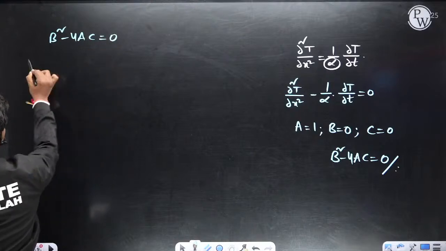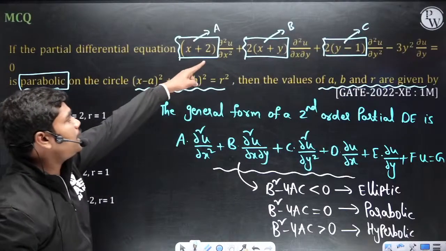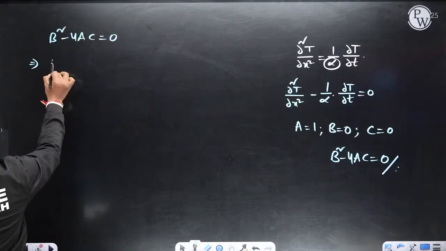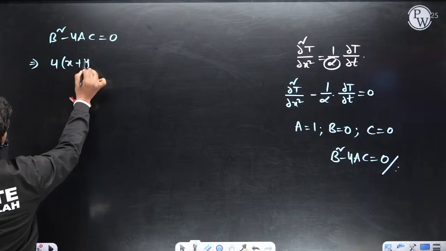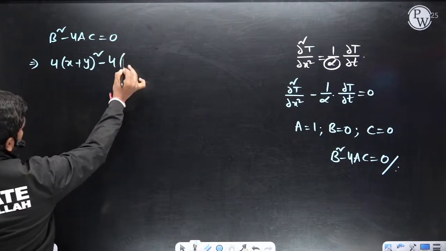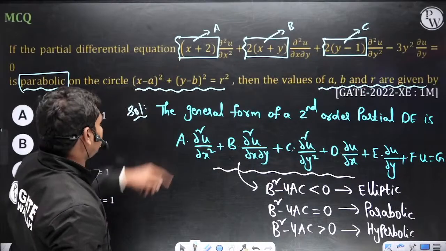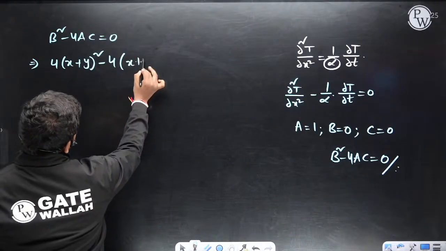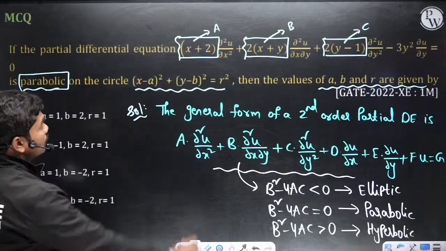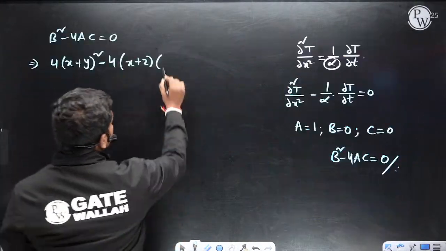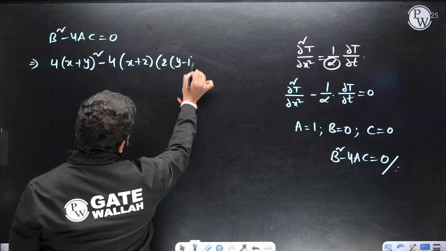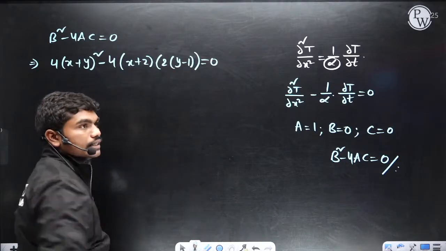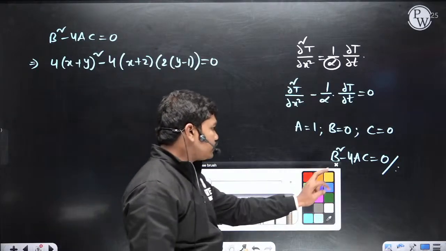So what does this imply? B square, so what is b? 2 times of x plus y, so 4 times of (x plus y) whole square minus 4 times of ac. So what is a? x plus 2, into c. So what is c? 2 times of y minus 1. So 2 times of y minus 1 is equal to 0 here. Clear? So whenever this is equal to 0, then 4 gets cancelled.